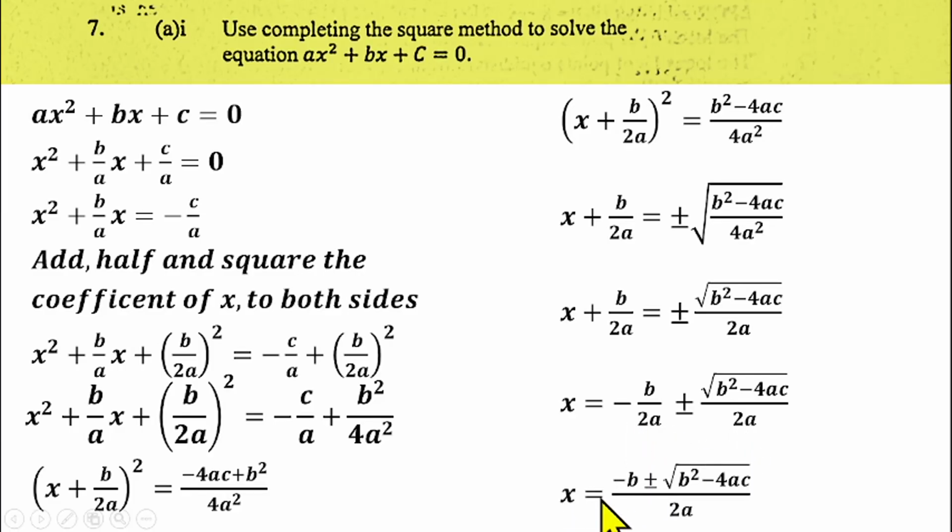So you'll be having x is equals to, divided by 2a. 2a in 2a, that gives us 1. 1 times minus b gives us minus b, plus or minus 2a in 2a is 1 times this, that gives us this as well. So when you solve this equation using the complete square method, you're going to get this. And this is what we call the quadratic formula or almighty formula. And it was derived using the complete square method to solve the general equation of a quadratic equation.